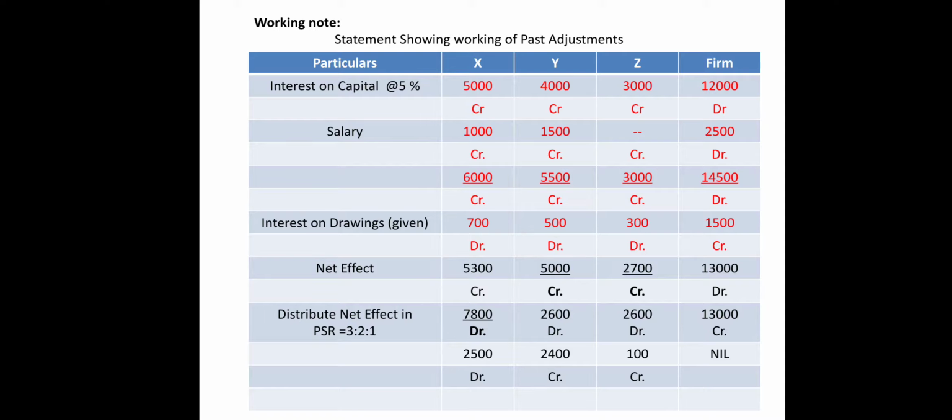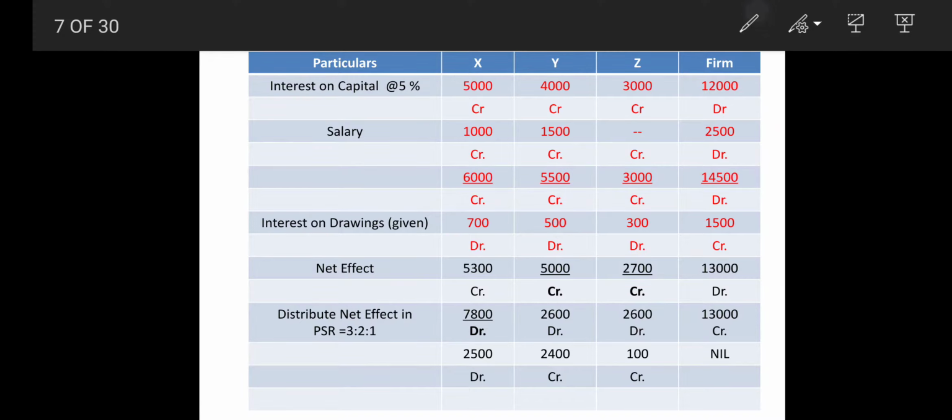Firm means what the firm is doing, and X, Y, Z means the partners' names, where the activities are carried out in the capital or current account. The very first item omitted is interest on capital. They also omitted salary, and interest on drawings. All this will now be executed here. The sum structure goes like this: interest on capital 5%.